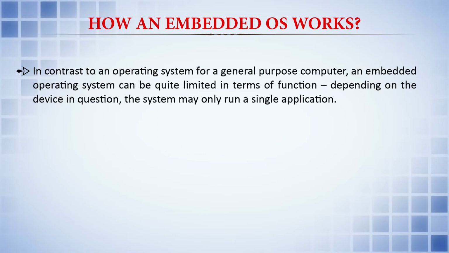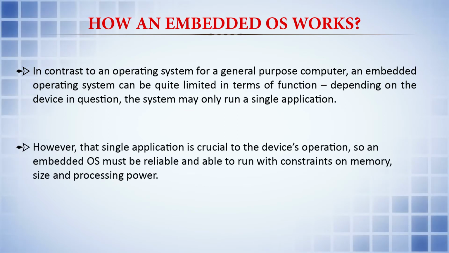But when we take the case of the embedded operating system for embedded systems, it is in contrast to an operating system for a general purpose computer. It can be quite limited in terms of functionality, and it will serve only the simple tasks it is meant for. However, that single application is crucial to the device's operation. So, an embedded operating system must be reliable and able to run with constraints on memory, size and processing power.